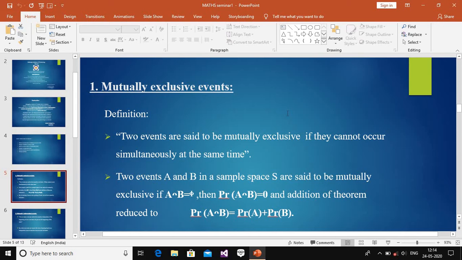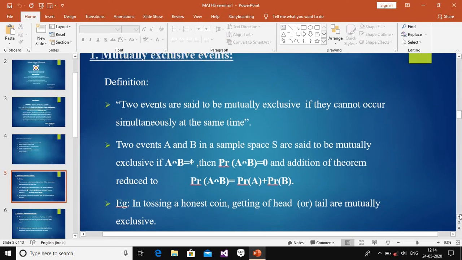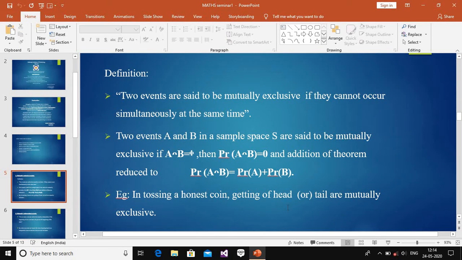For mutually exclusive events, A intersection B is equal to phi, so the probability of A intersection B is equal to 0. This is used in the addition theorem, which reduces to probability of A union B is equal to probability of A plus probability of B. This is the addition theorem of probability. The example is the coin toss, where only one result occurs at a time. This is the mutually exclusive event.